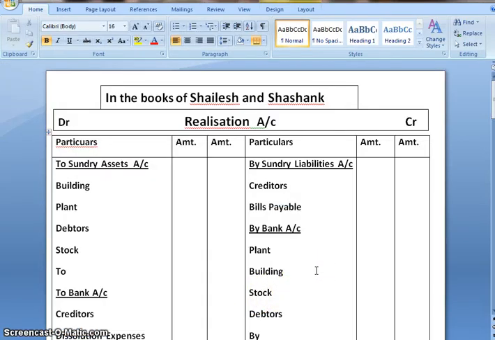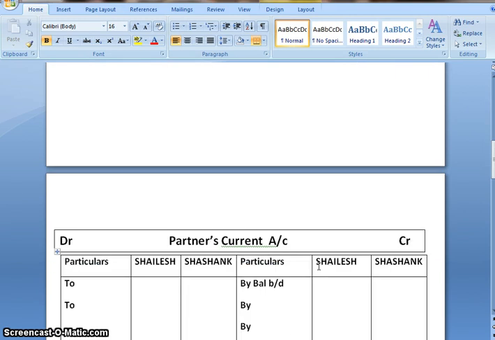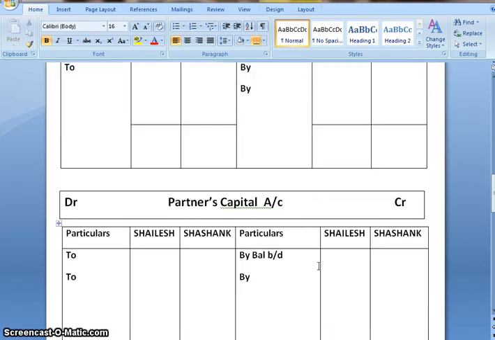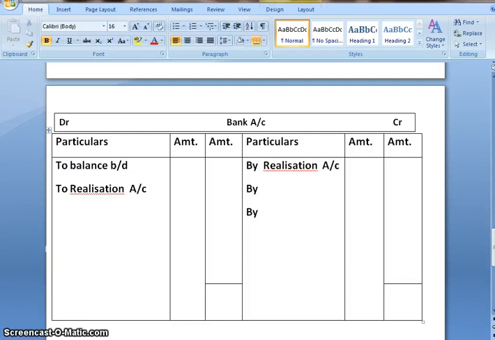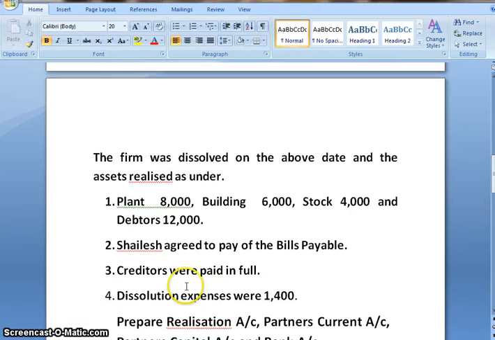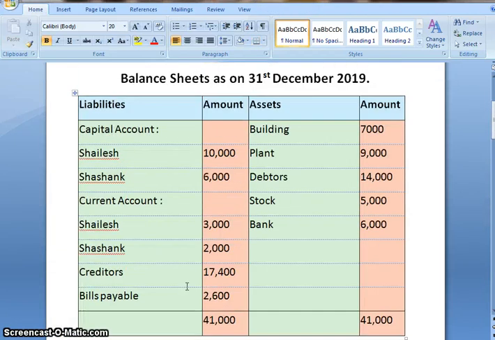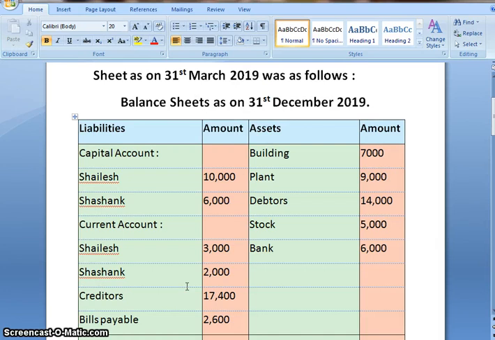As you can see, I have already done the format of realization account, partners current account, partners capital account and bank account. So let's start solving the sum. First step, we are going to transfer assets to the realization account.